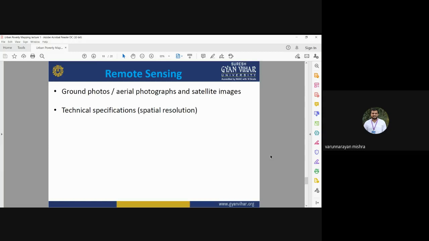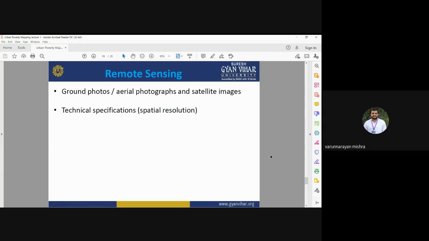With high spatial resolution images, it is very easy to identify the exact location of the slum area and the exact area covered by the slums. So spatial resolution is an important aspect when we use remote sensing and earth observation technology for slum area mapping.